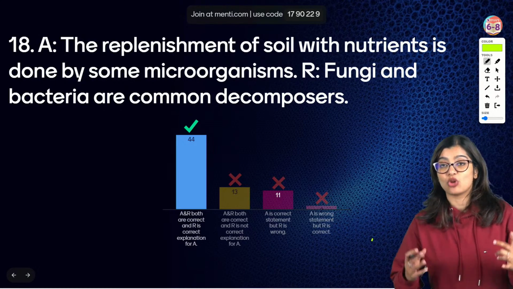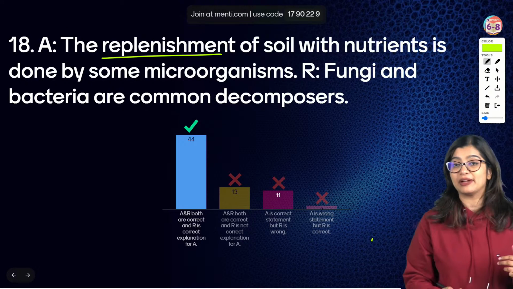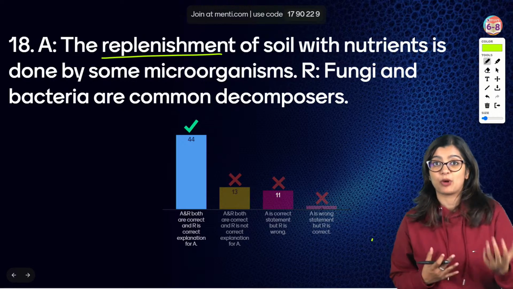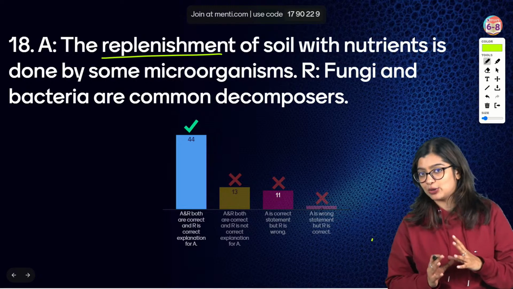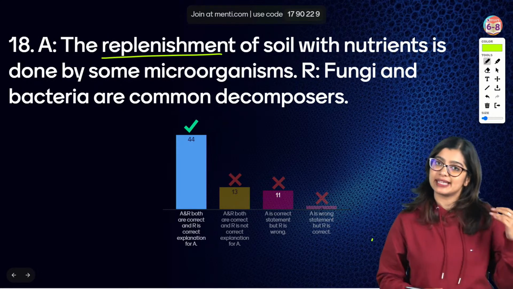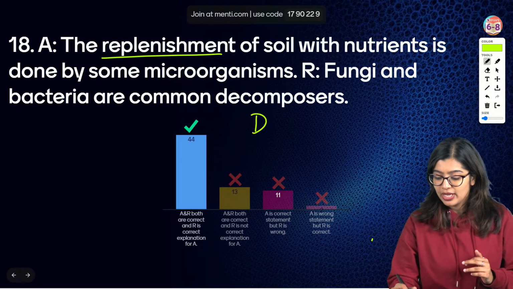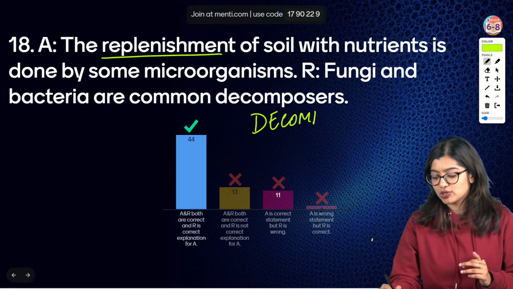Now, what is assertion statement? It says that the soil can be replenished. What does that mean? I can bring back the soil with nutrients, and this process of bringing the nutrients back into the soil is done by some microorganisms. Now, how do these microorganisms do it? They do it by a process of decomposition.